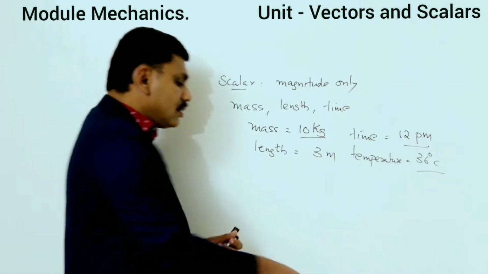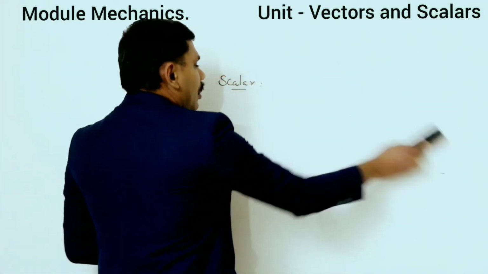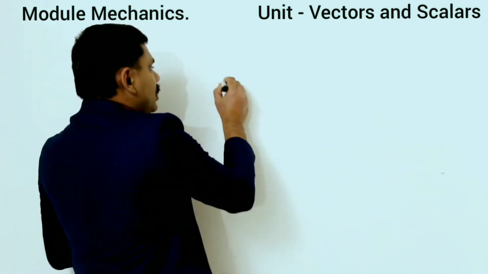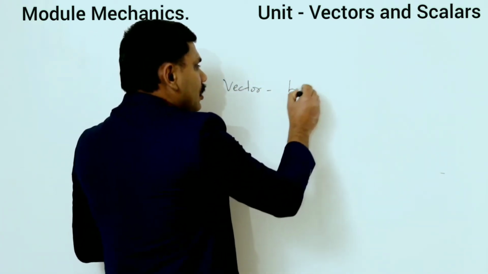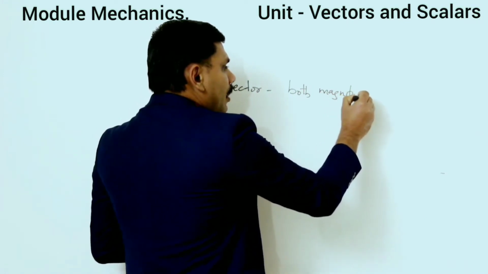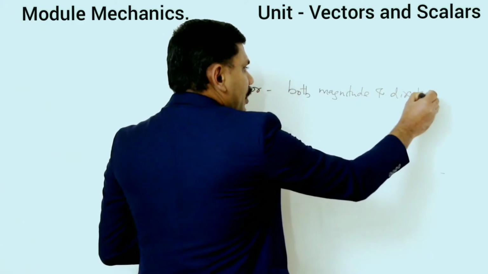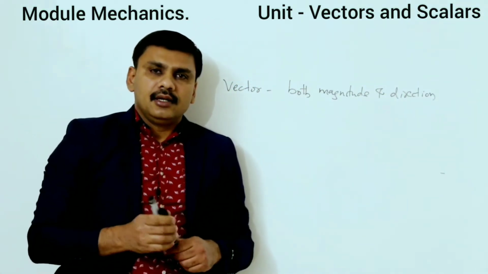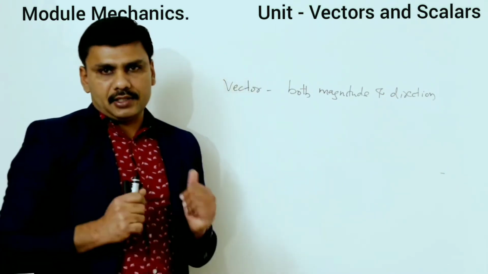Next quantity is vector quantity. What do you mean by a vector quantity? A vector quantity is a physical quantity which has both magnitude and direction.